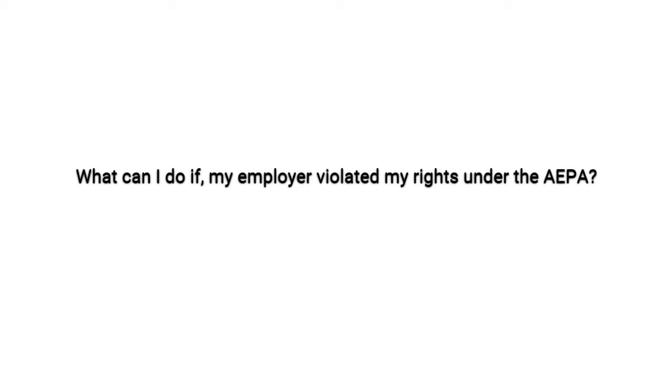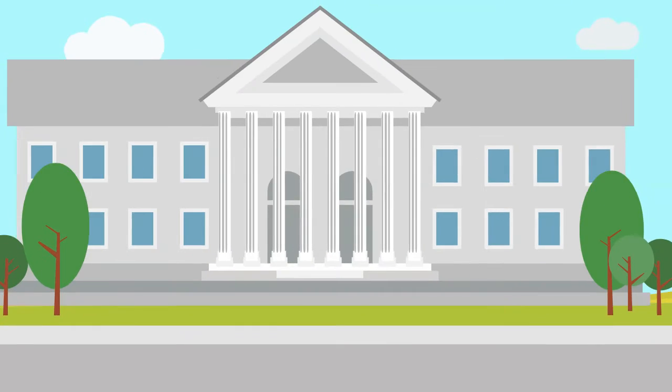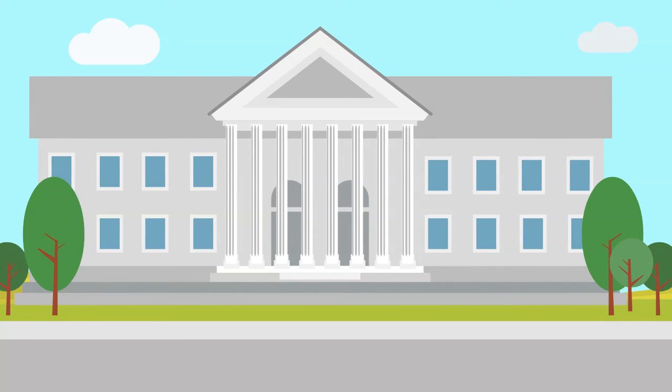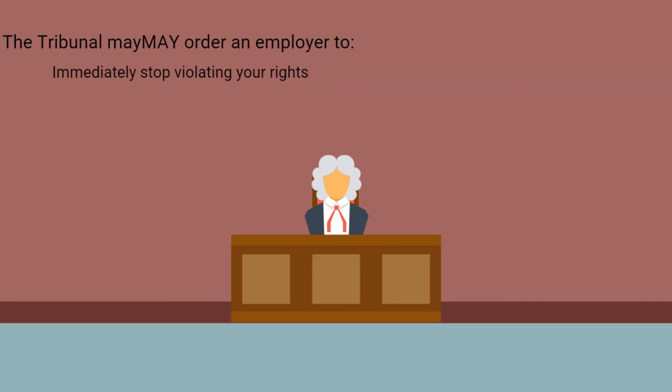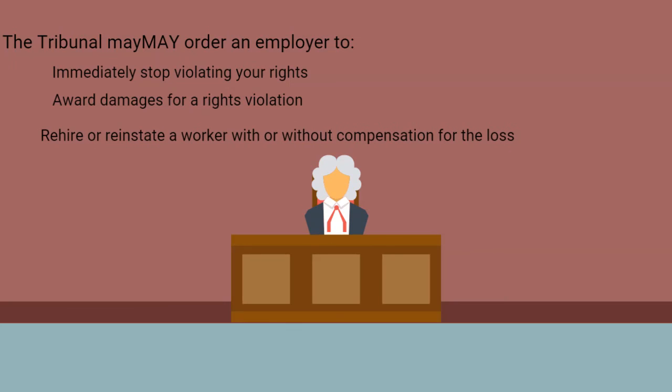What can I do if my employer violated my rights under the AEPA? When an agricultural worker or an employees' association feels its rights have been violated, they can make a written complaint to the Agricultural, Food and Rural Affairs Appeal Tribunal. This tribunal can order an employer to immediately stop violating your rights, provide a solution to fix what happened because of the rights violation, such as awarding damages, or rehire or reinstate a worker with or without compensation for the loss.